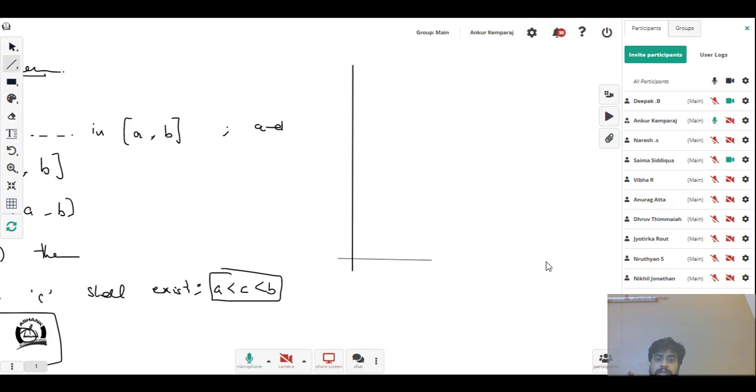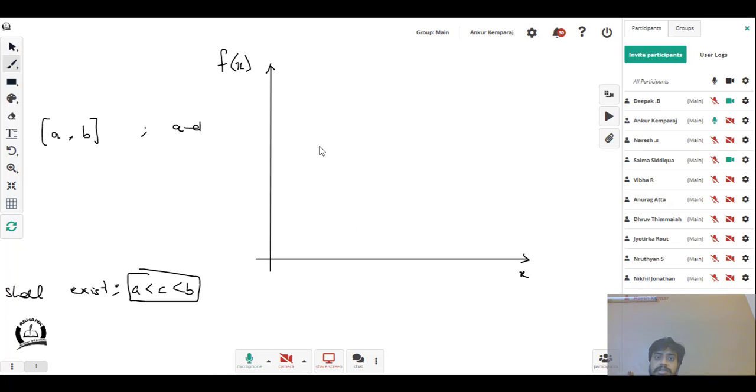Let's draw it graphically and understand what it means. Let's show the y-axis there, x-axis here. My y-axis is f of x, my range axis, and I have a curve with me.